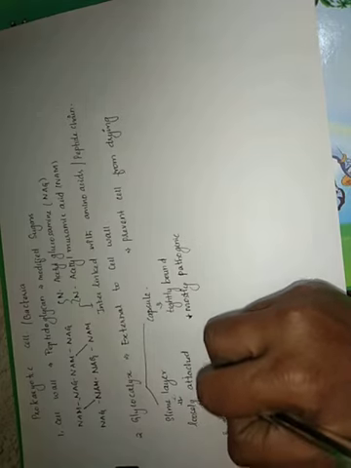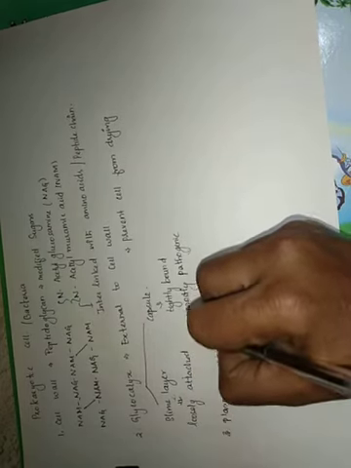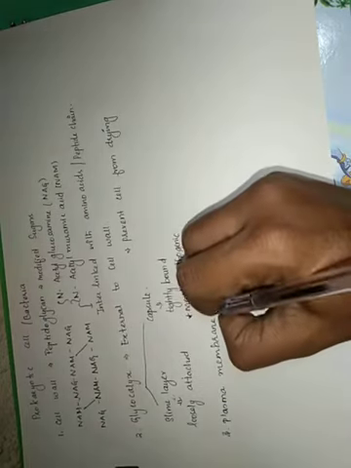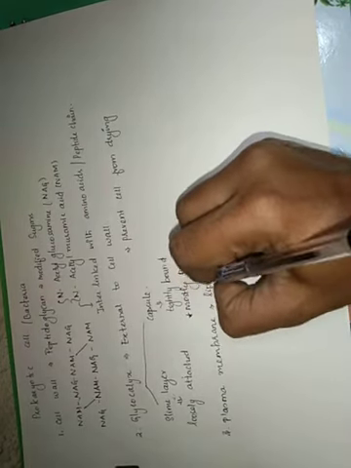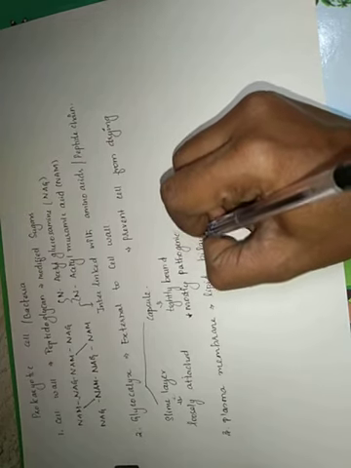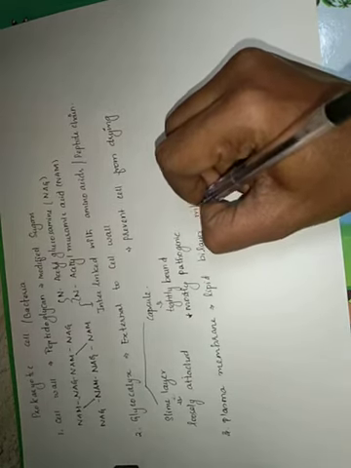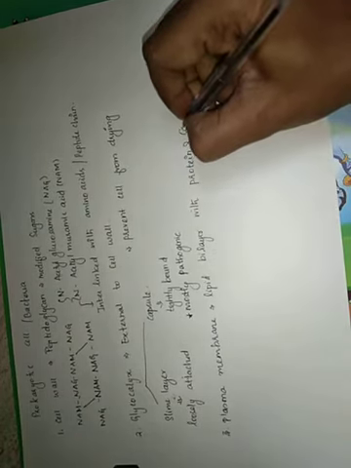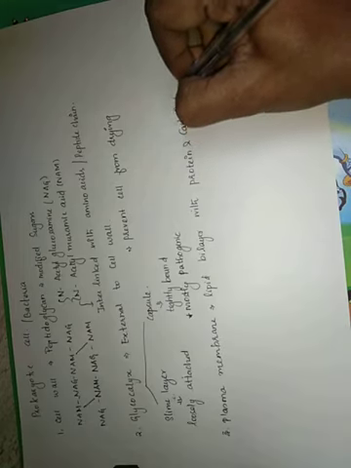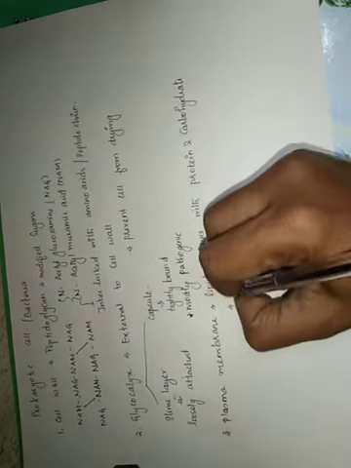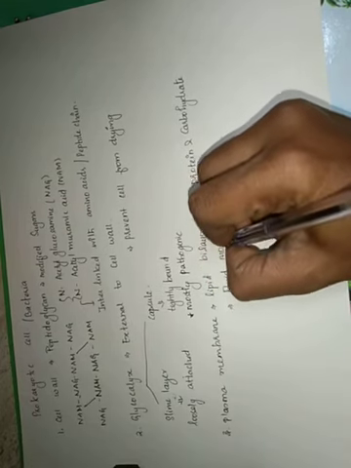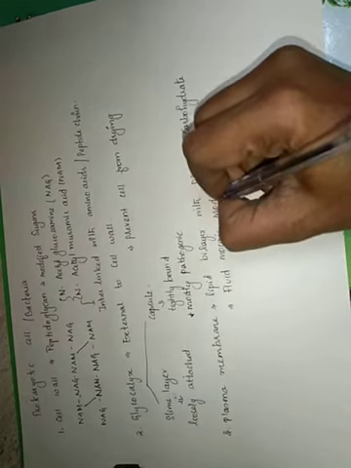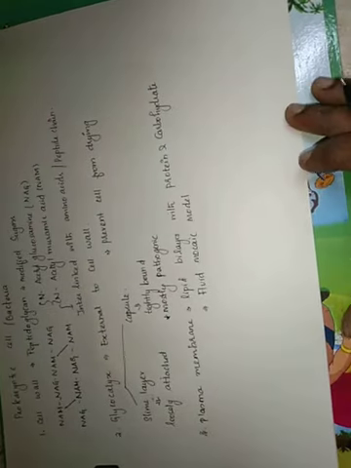The next layer is the plasma membrane. The plasma membrane is a lipid bilayer with proteins and carbohydrates, and they exhibit a fluid mosaic model. We will study in detail about the fluid mosaic model when we study the eukaryotic organelles.